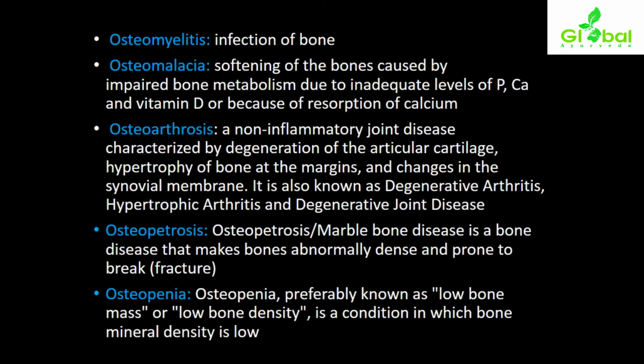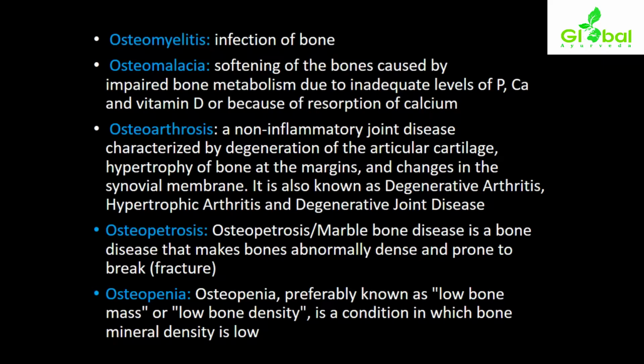Osteomalacia means softening of the bones caused by impaired bone metabolism due to inadequate levels of components like phosphorus, calcium, and vitamin D, or because of resorption of the calcium. So there will be impaired bone metabolism in osteomalacia. Why? Because there will not be an adequate supply of the elements most needed for bone formation, like phosphorus, calcium, and vitamin D. Or in some cases more resorption of calcium will take place, which causes the osteomalacia condition.